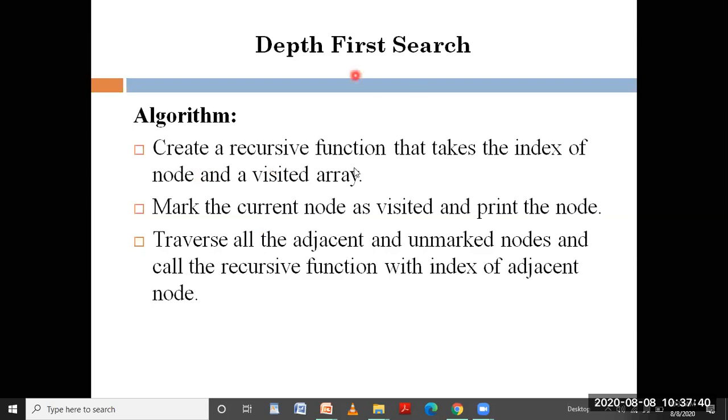This depth first search algorithm is widely implemented in a recursive fashion. In some problems it can also be done in a non-recursive manner, but mostly we go with a recursive function. First create a recursive function which takes the index of a node and the visited array. Then mark the current node as visited, print that node, and then, as I said, explore from that vertex and try to find all the nearby vertices.